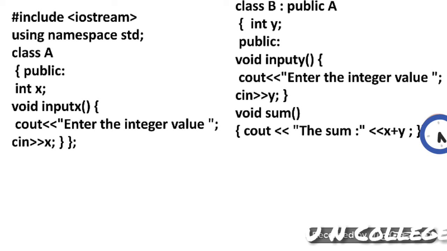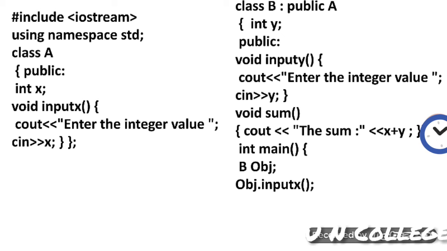As we have implemented inheritance, the visibility mode is public here, and x is a public data member, so we can use x directly here. Then in the main method, B obj. Obj is the object of class B, which is the derived class. Then obj dot input x. Input x is the member function of the base class, and as we have implemented inheritance, we can call the base class member function with the object of the derived class. Then obj dot input y. Input y is its own member function.